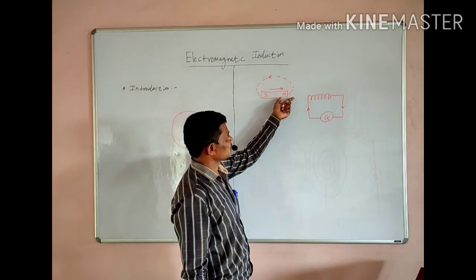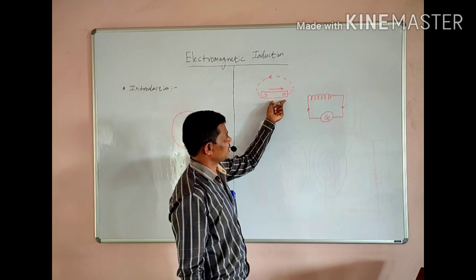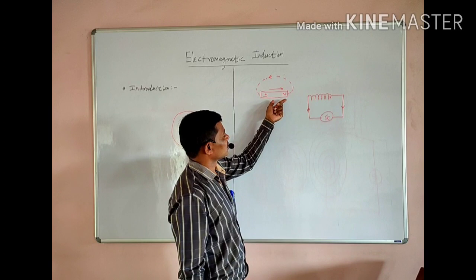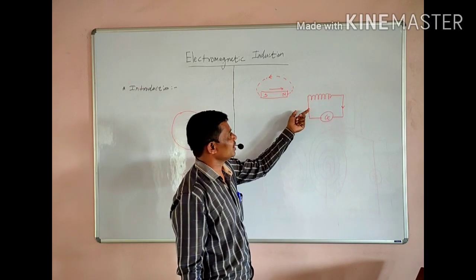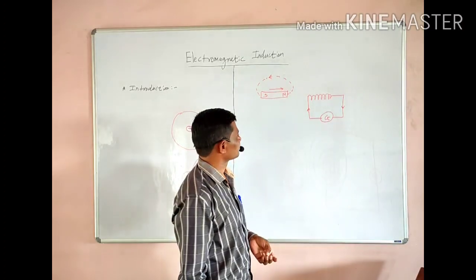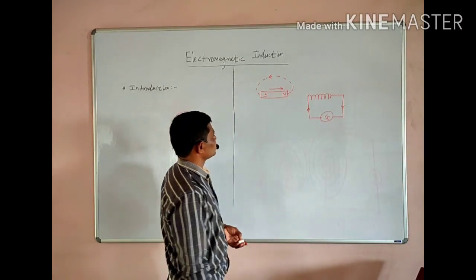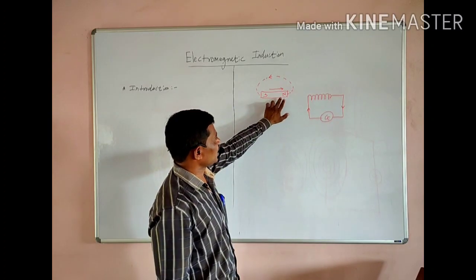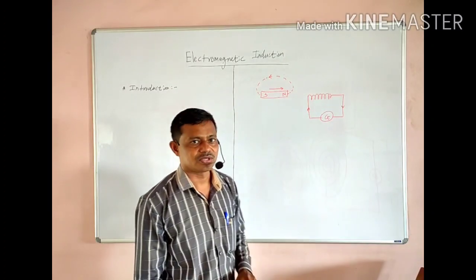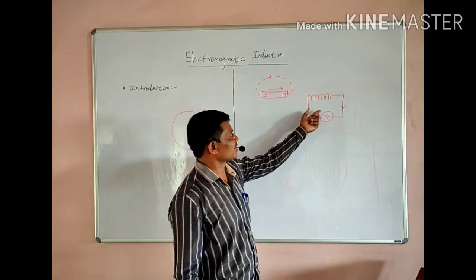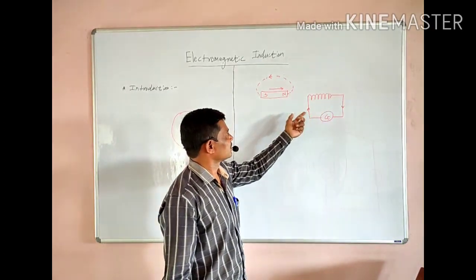While approaching the coil towards the magnet, current is in one way, and when moving away from the magnet, it will be opposite to the previous one. Also, when we change the polarity of this bar magnet, we observe that the direction of current gets reversed.